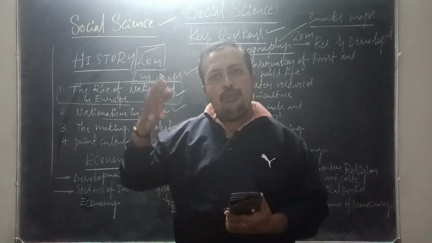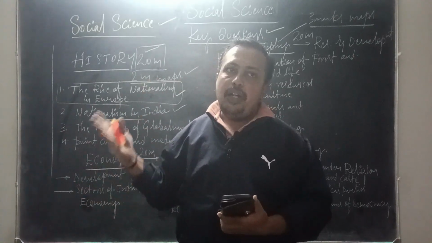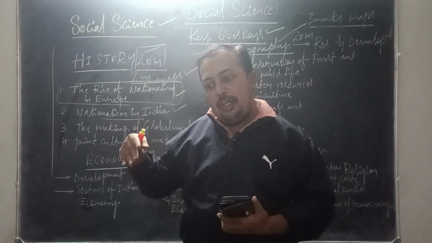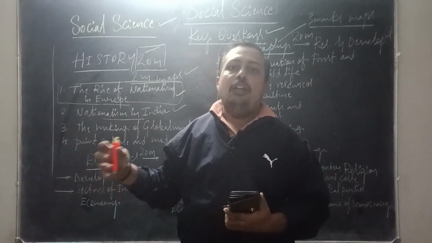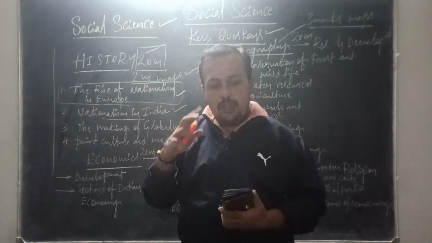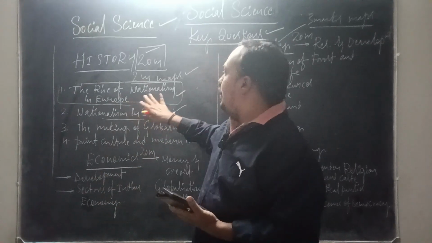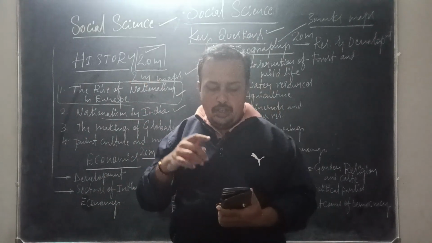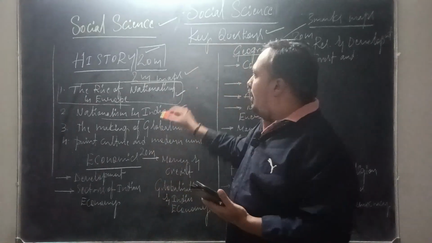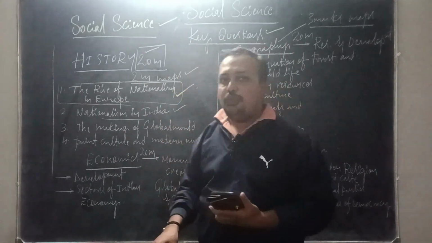Unification of Germany and unification of Italy. The role played by Otto von Bismarck in the unification of Germany and the role played by Giuseppe Garibaldi in the unification of Italy. These are the 5 marks questions you can expect from this chapter, the Rise of Nationalism in Europe. And sometimes even the Treaty of Vienna can be asked for a 5 marks question.